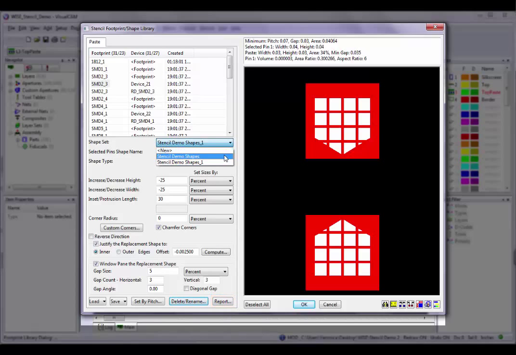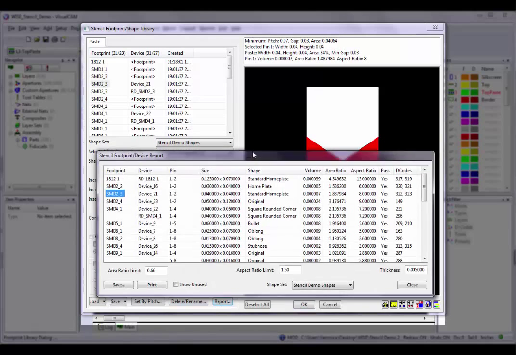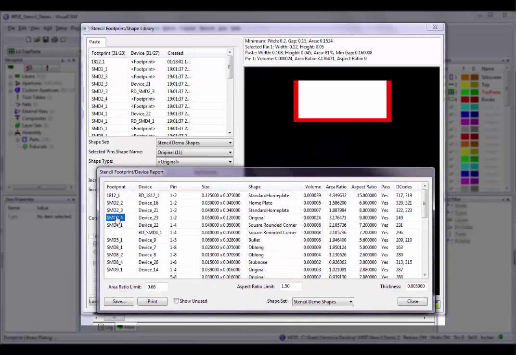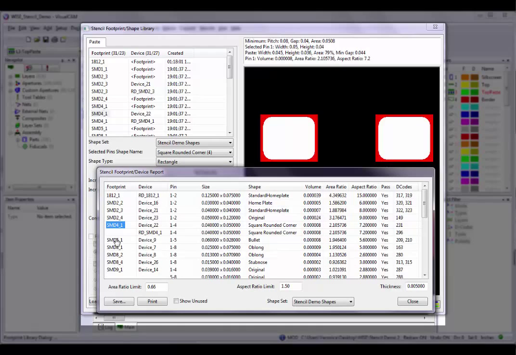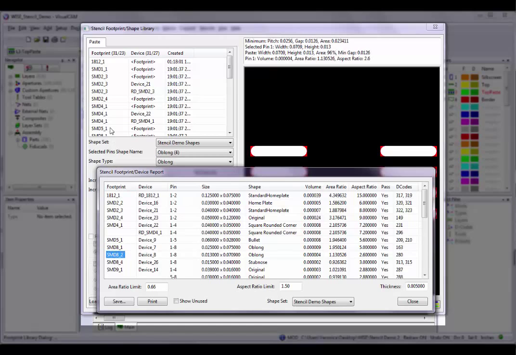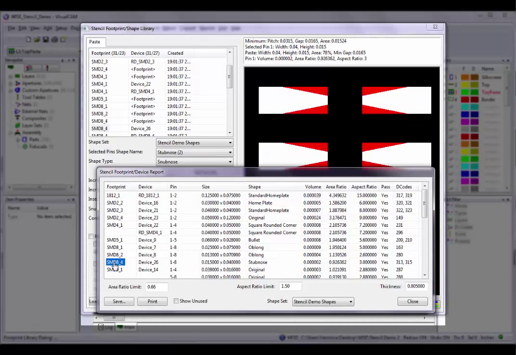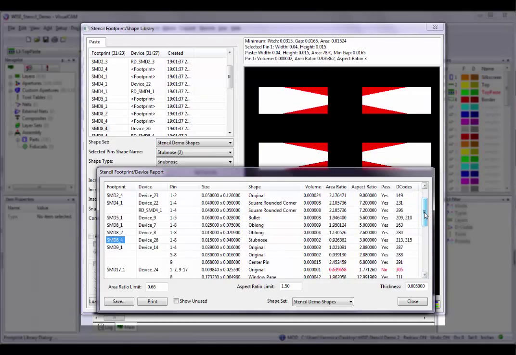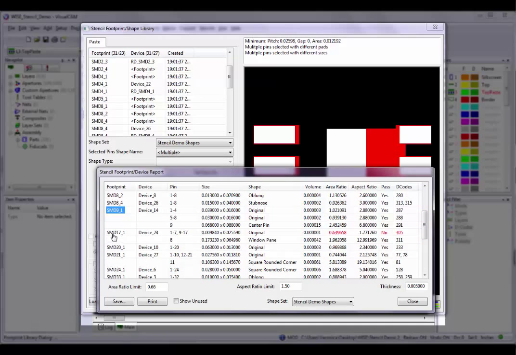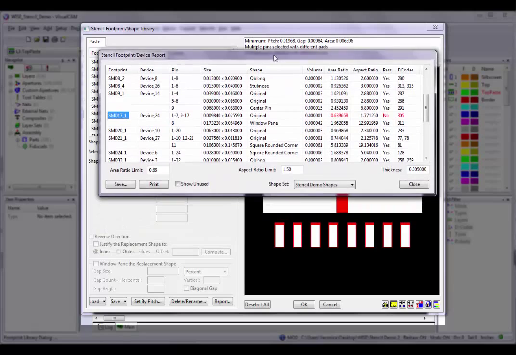Finally, the Report button generates the Stencil Footprint Device Report, which is based on the currently loaded Footprint Shape Library and provides a detailed report on each footprint used. When the report is invoked using this control, the Report dialog box and the Footprint Library dialog box both remain active, and the two dialog boxes will interact. When the footprint selection in the Report dialog box is changed, that footprint will become the selected footprint in the Footprint Library dialog box. Similarly, when changes are made in the Footprint Library dialog box, the Report dialog box will automatically update to reflect those changes when it becomes the active dialog box. Updates are not done dynamically to prevent constant updating as values are changed.